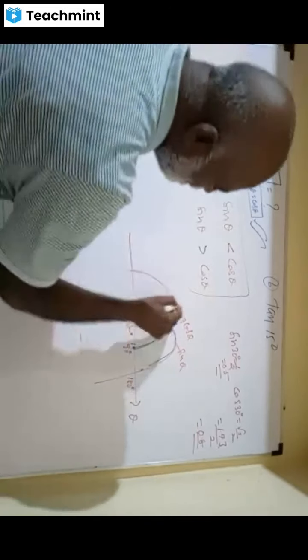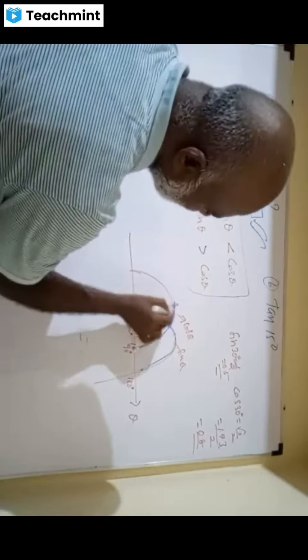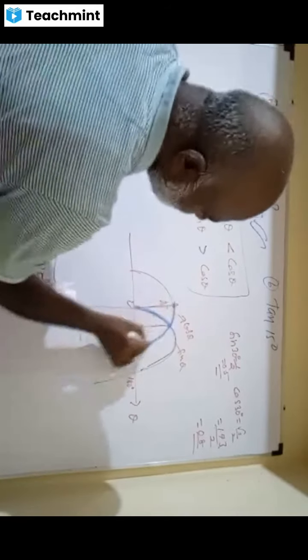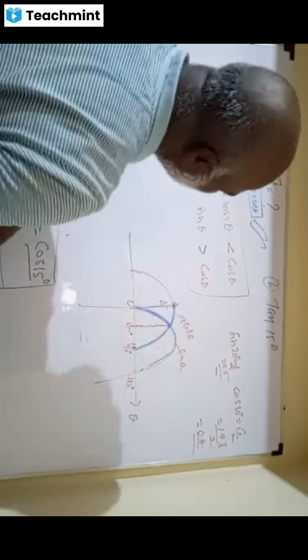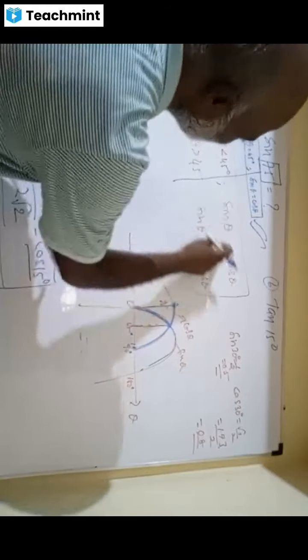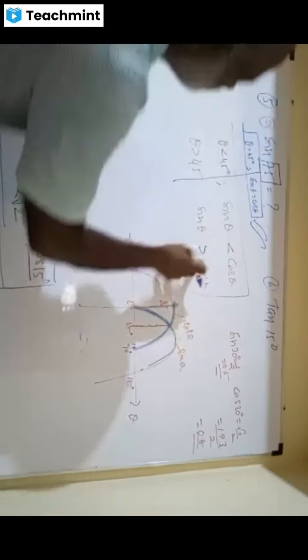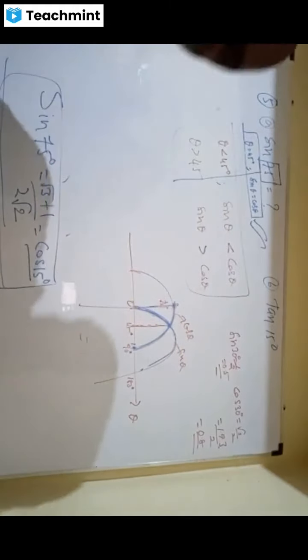Because from 0 to 90, cos is a decreasing function. It comes down from the top, so it is bigger in the beginning. So below 45, sin is smaller than cos. Above 45, sin is bigger than cos. What a brilliant rule.